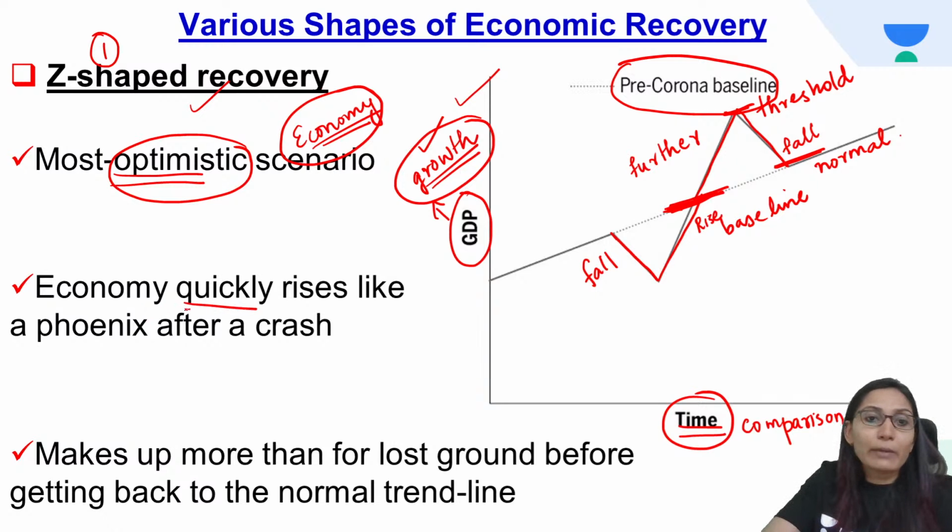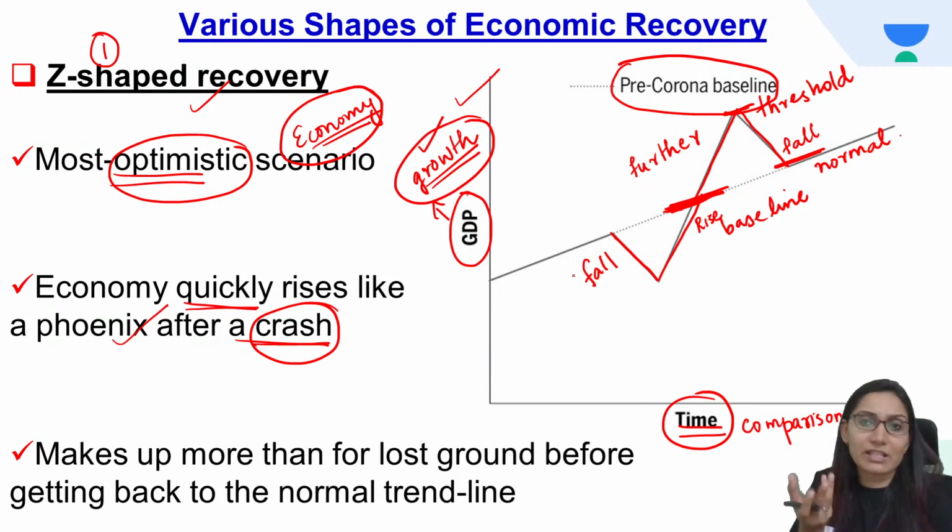The economy quickly rises like a phoenix after a crash. So you will see here in the figure, after a fall or after a crash, the economy is rising very quickly like a phoenix. It reaches a certain threshold which is even beyond the baseline. Now it makes up more than the lost ground before getting back to the normal trend line.